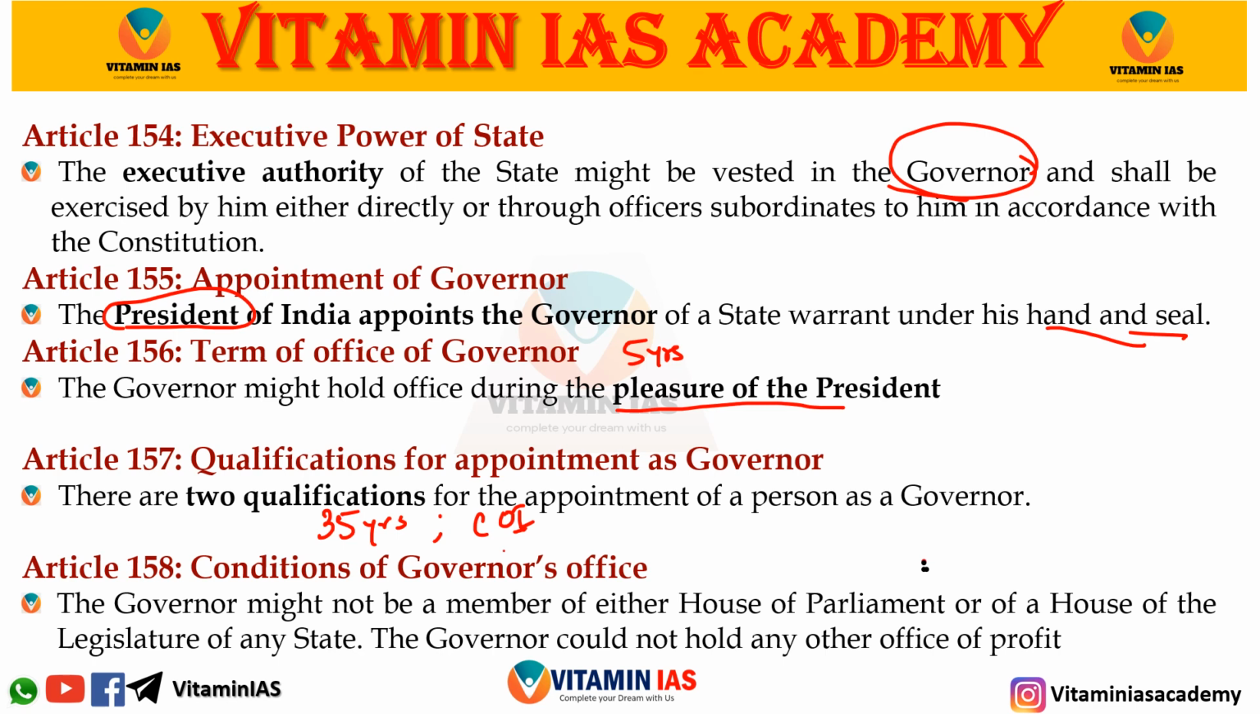Article 158 tells about the conditions of the governor's office. The governor must not be a member of either house of the parliament or a house of the legislature of any state. The governor could not hold any office of profit. So these are certain important articles.